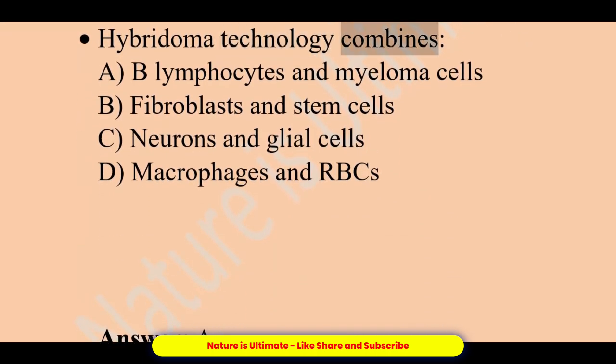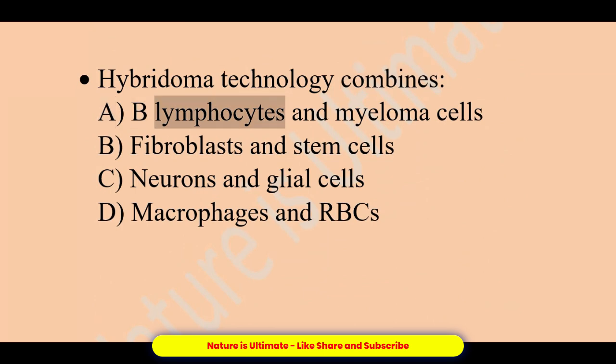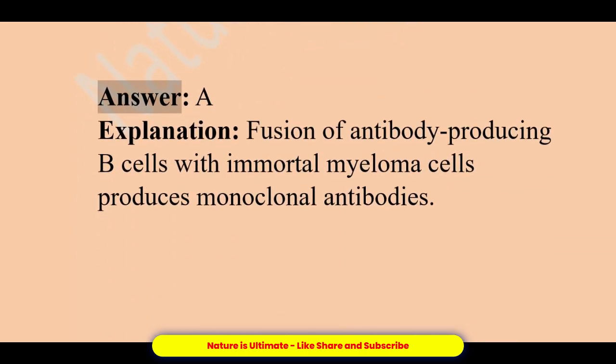Hybridoma technology combines: A. Lymphocytes and myeloma cells. B. Fibroblasts and stem cells. C. Neurons and glial cells. D. Macrophages and RBCs. Answer, A. Explanation: fusion of antibody-producing B cells with immortal myeloma cells produces monoclonal antibodies.